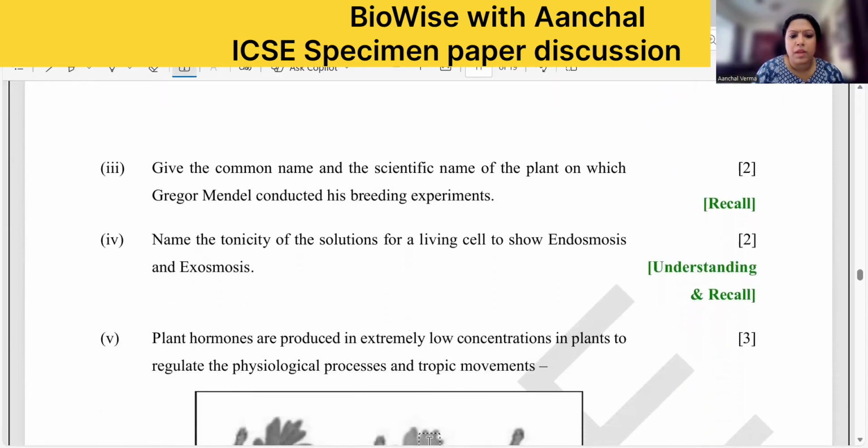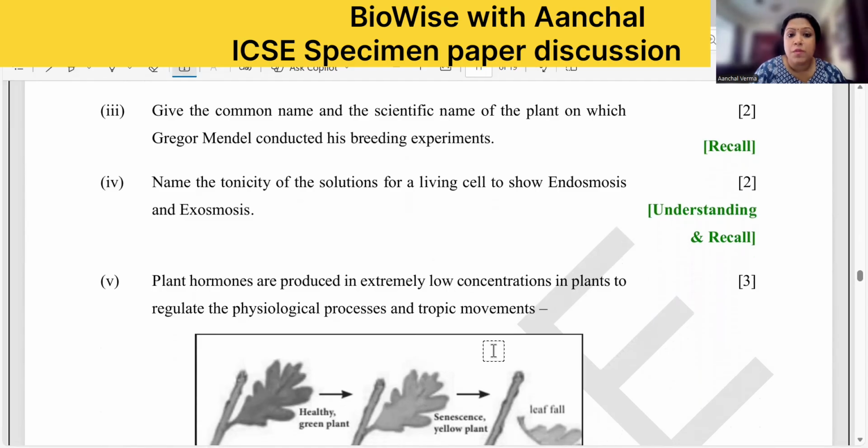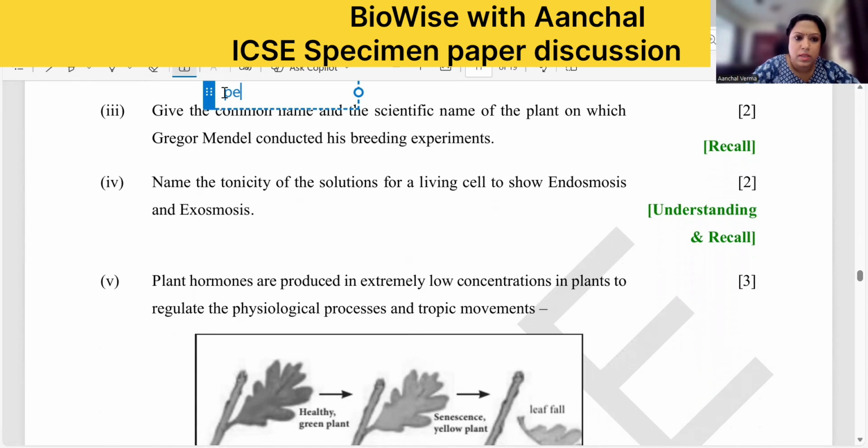Give the common name and scientific name of the plant. The common name is pea plant. And for the scientific name, you have to write Pisum sativum. Now, if you are writing Pisum sativum, it should be underlined. Okay, it should be underlined.